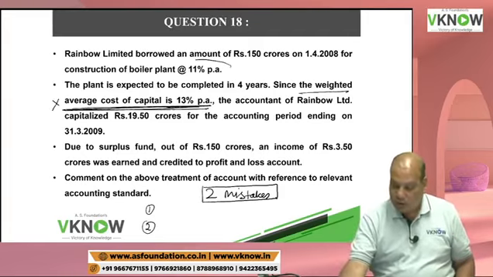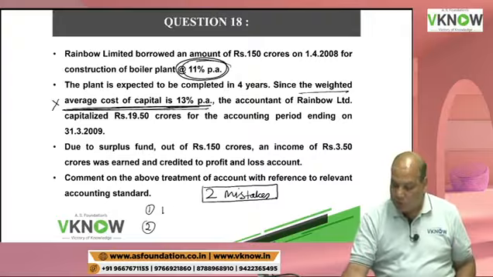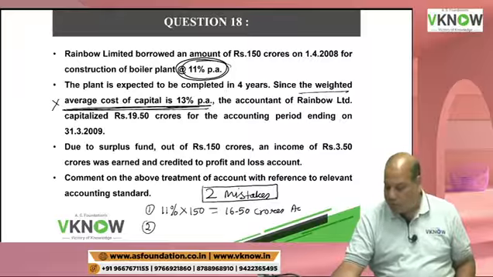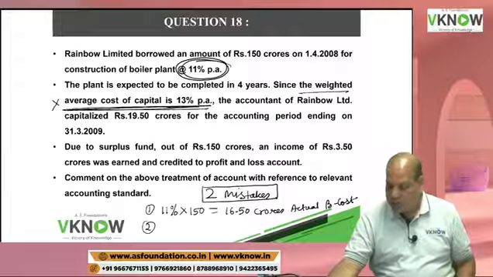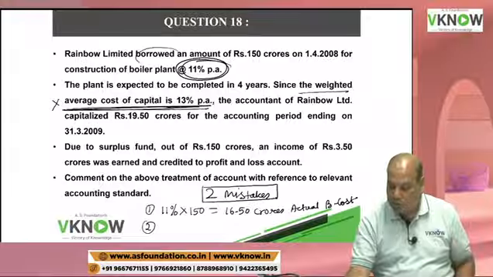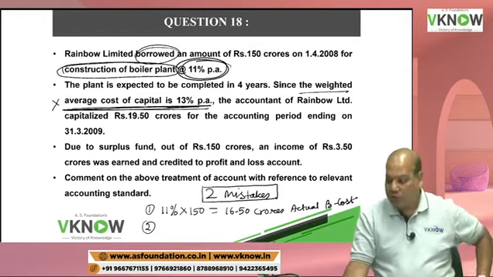We should take actual borrowing cost. So the actual borrowing cost will be 11% of 150, which comes to 16.50 crore. This is my actual borrowing cost. In case of specific borrowing, because this is specific borrowing, this amount was borrowed specifically for construction of this boiler plant.